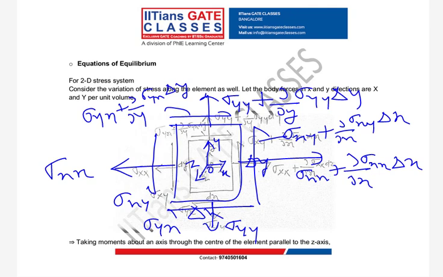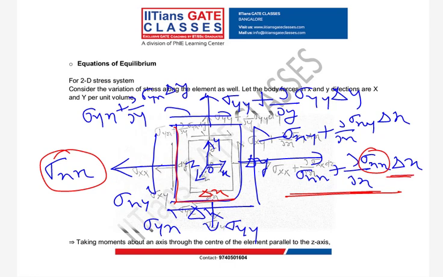If on this face my stress is sigma xx, then over the length delta x my variation is sigma xx plus dou by dou x of sigma xx into delta x. Same way, I have variation of sigma yy, sigma xy and sigma yx. Is it clear to everyone?